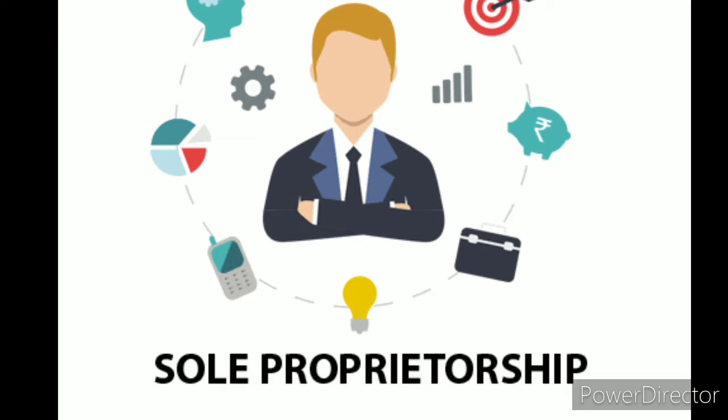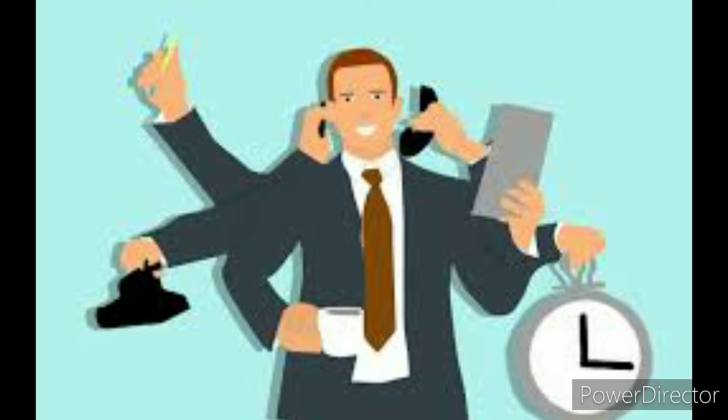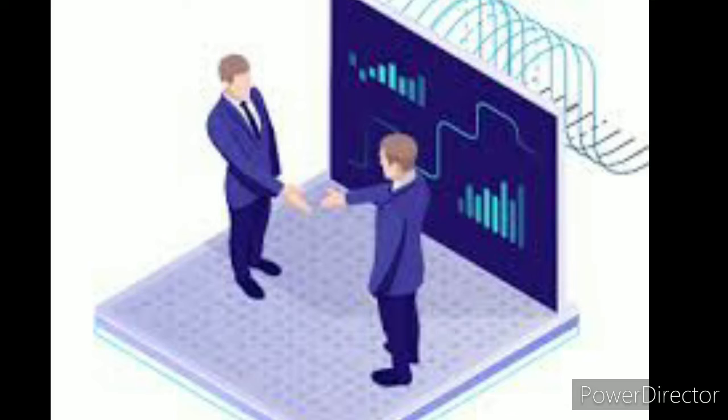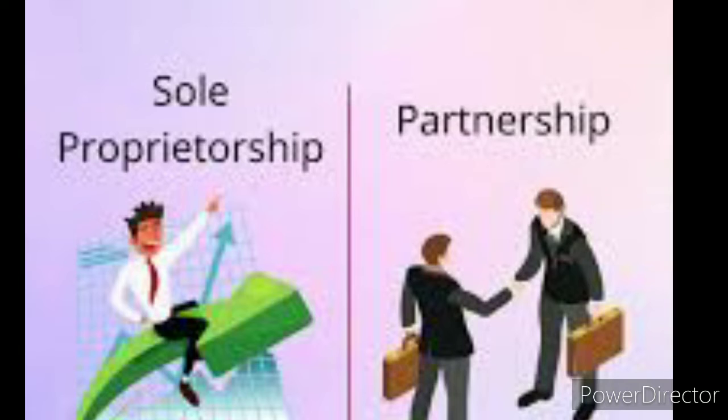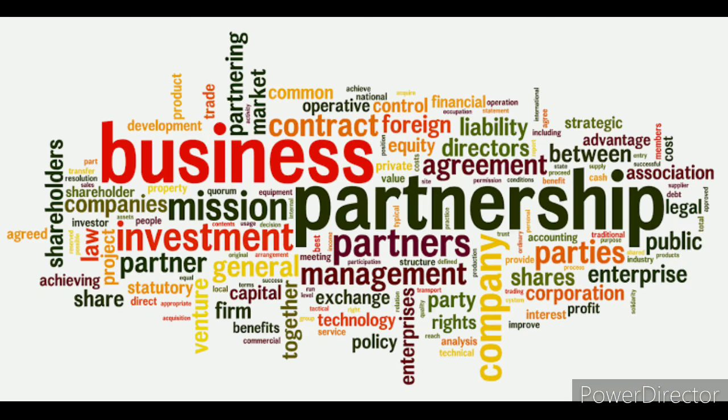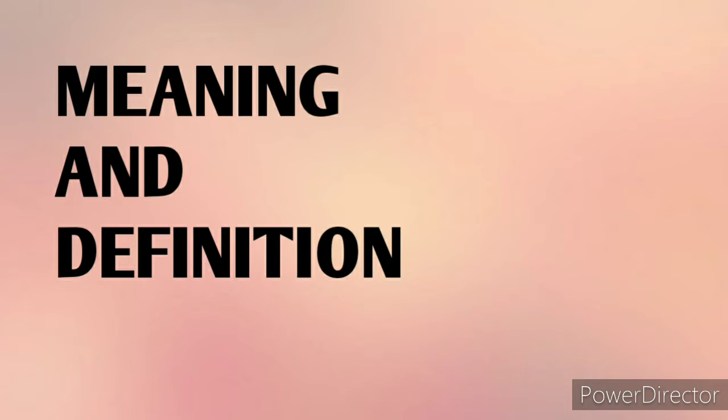If a person runs a business, we call it sole proprietorship. And if 2 or more persons run the same business together, then we call it partnership. Simply, partnership consists of 2 or more people who combine their resources to form a business and agree to share risks, profits, and losses. Let's see the meaning and definition of the partnership firm.